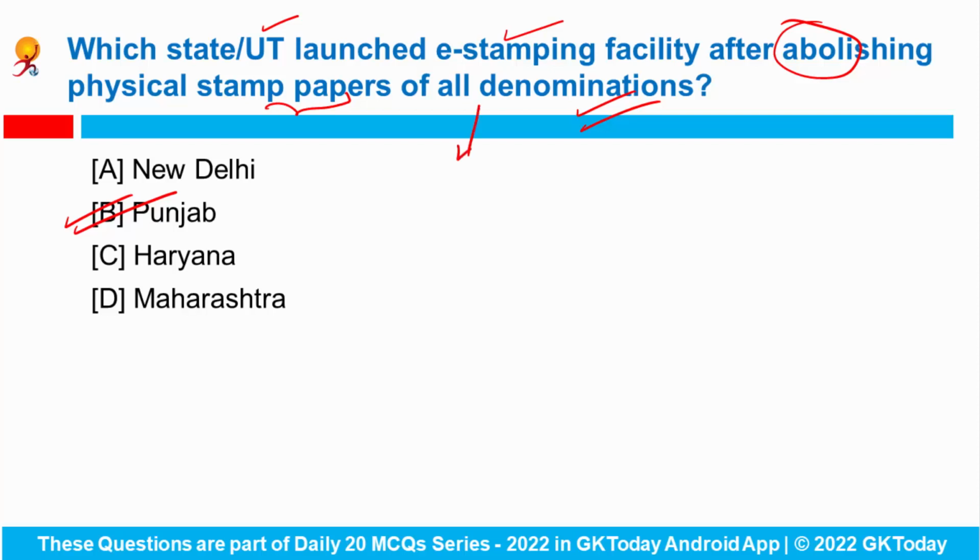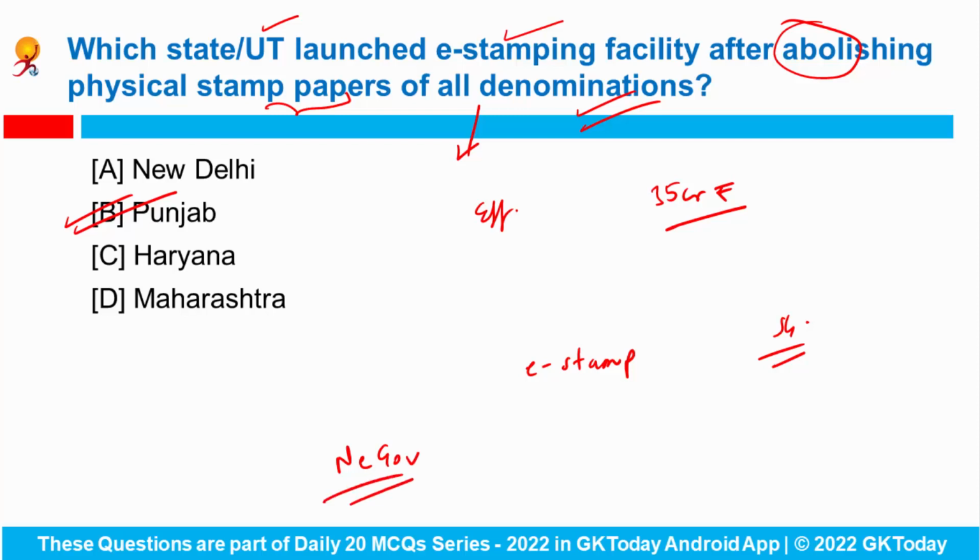This move aims to bring efficiency, and it is expected to save 35 crore rupees annually. So stamp papers of any denomination can be obtained only through e-stamp from the stamp vendor or from the banks authorized by the state government. This facility has been started with the assistance of National E-Governance Services Limited.